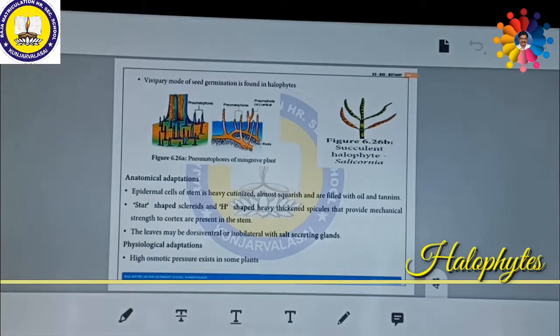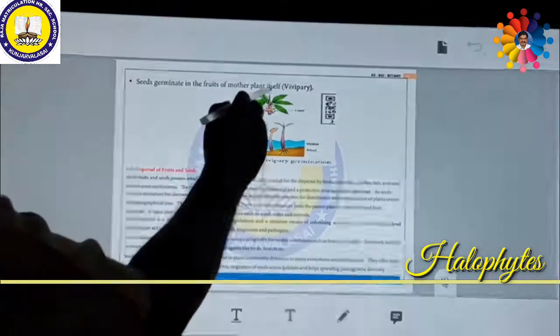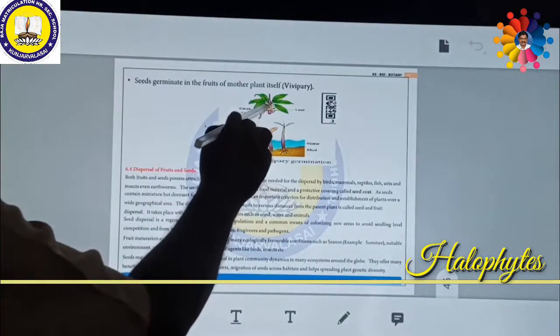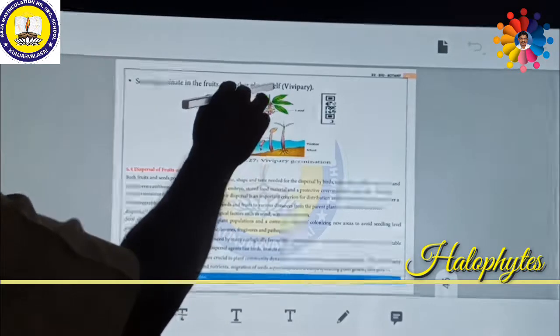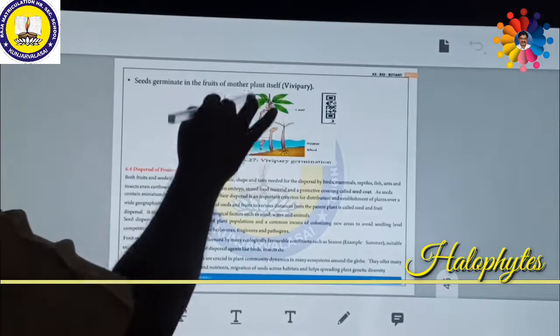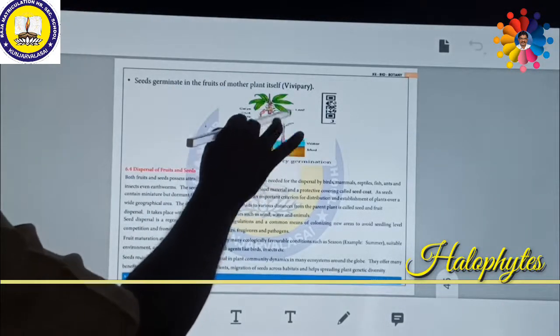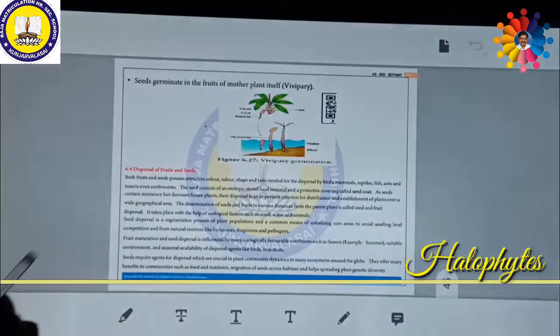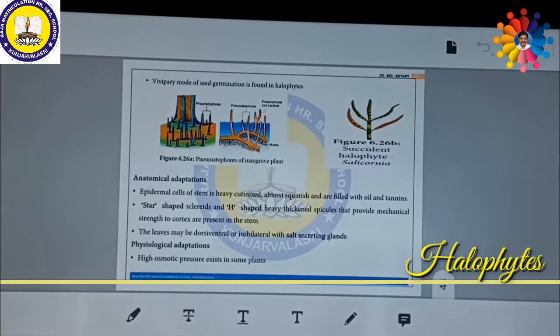I shall show you a picture. So this is vivipary. This is a parent plant. These have fruit. Inside the fruit, seeds are there. The seeds germinate by themselves on the plant itself. After germination, they drop down. Then they grow. So this germination is called viviparous germination. Viviparous mode of seed germination is found in halophytes.